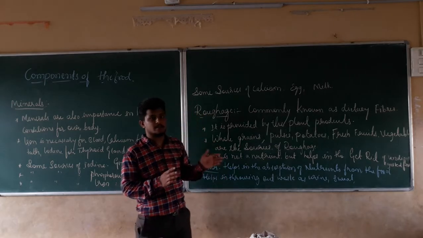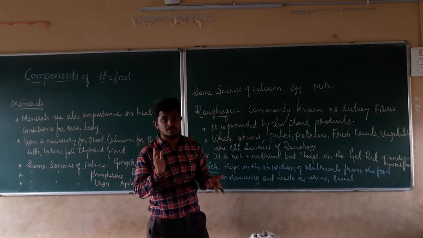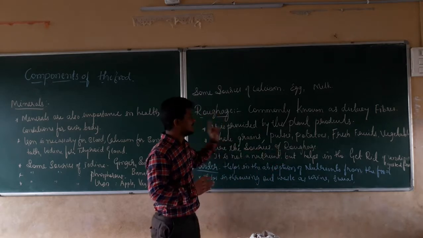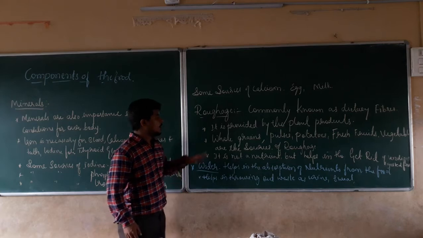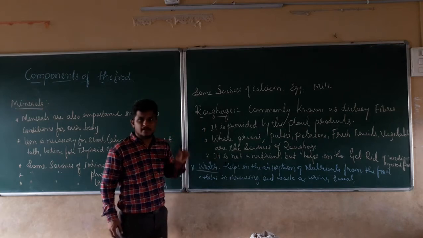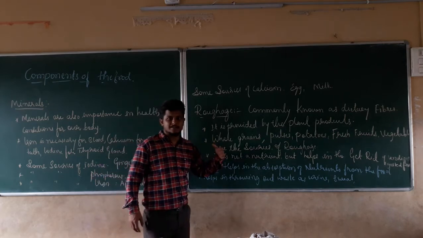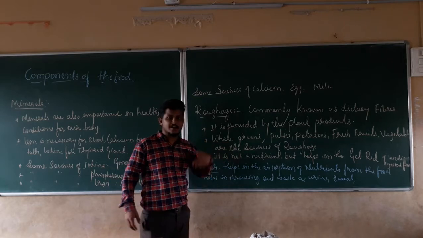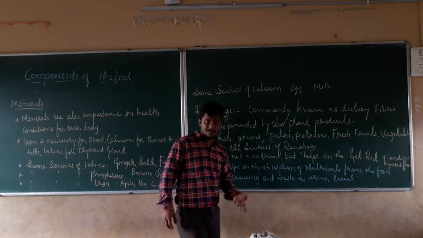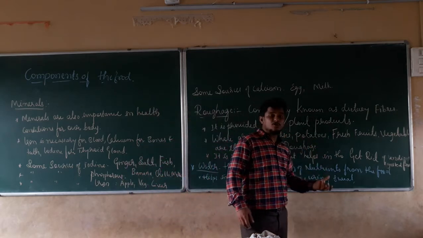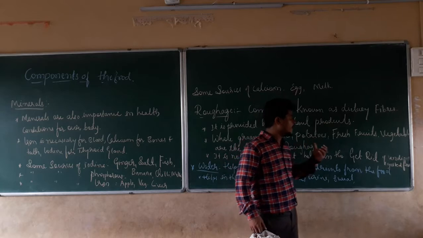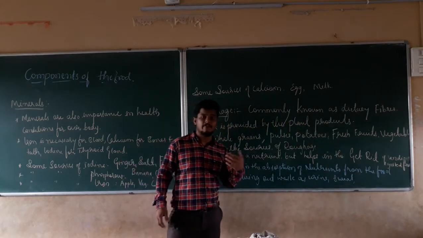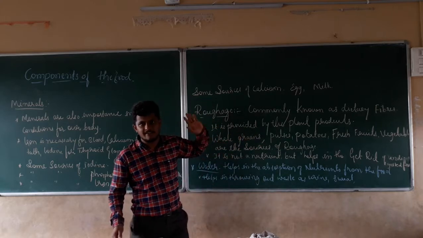Whatever we eat, vegetables or any plant product, contains dietary fiber. Which are the sources of dietary fiber? Whole grains, the items in the grains category, are rich in dietary fiber. In the same manner, pulses and potatoes are rich in dietary fiber. Fresh fruits and vegetables are sources of roughage, that is nothing but dietary fiber.